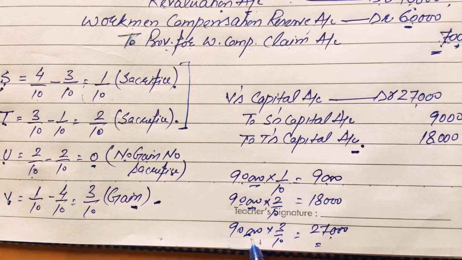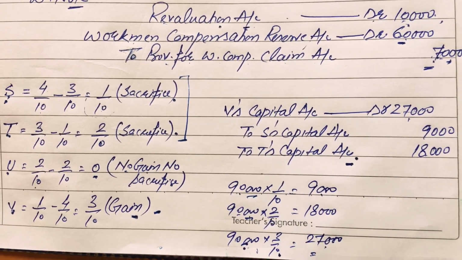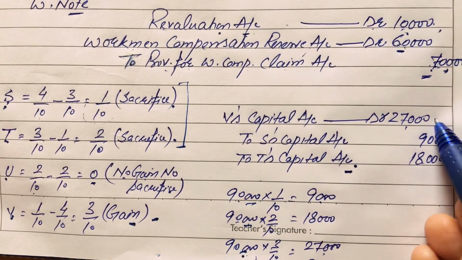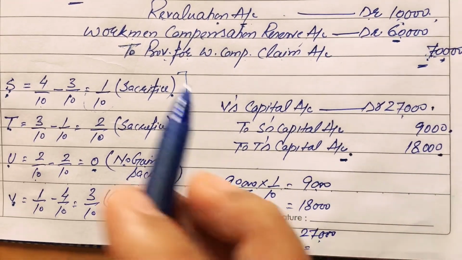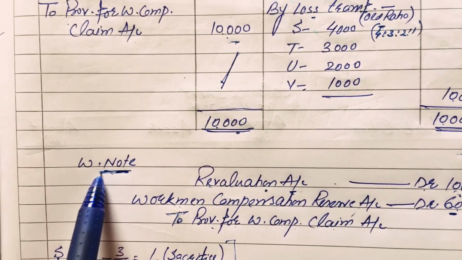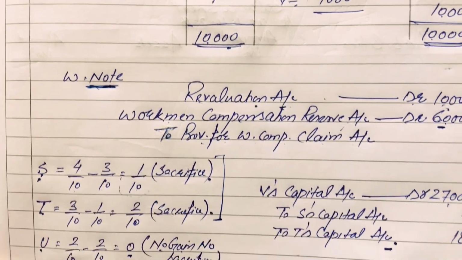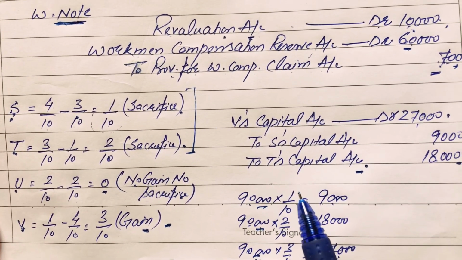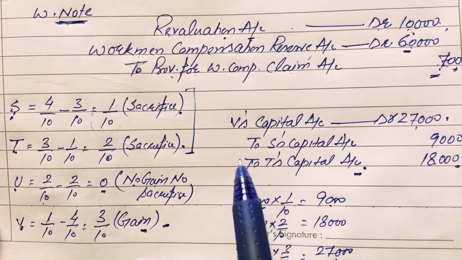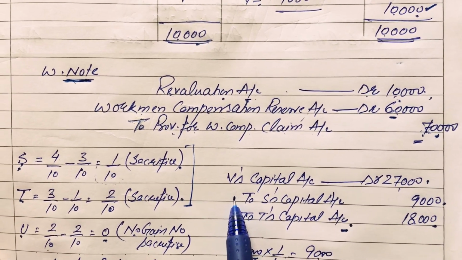When you find out the total amount of goodwill, their amounts equal to their gain or sacrifice, the final amounts will be 27,000, 9,000 and 18,000. This we can show in the working note, because as per the requirement there is no need to show the journal entries. The requirement is only the revaluation account, partners' capital account and balance sheet. Now we will give the posting of this entry in the partners' capital account.